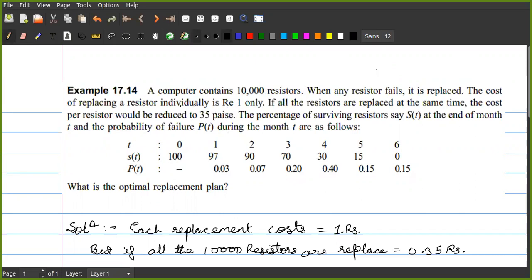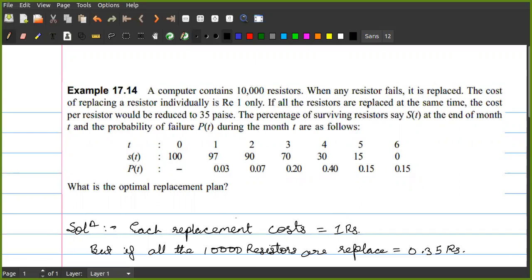So let us read the problem once again. A computer contains 10,000 resistors. When any resistor fails, any resistor means even one resistor failing, it is to be replaced. Why is it to be replaced? Because the entire computer may not work if one resistor is not working.